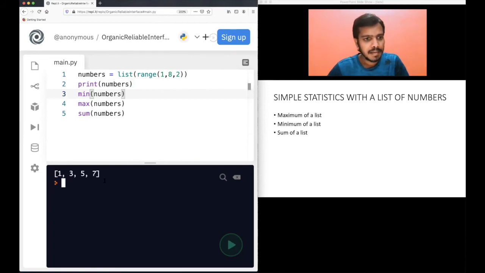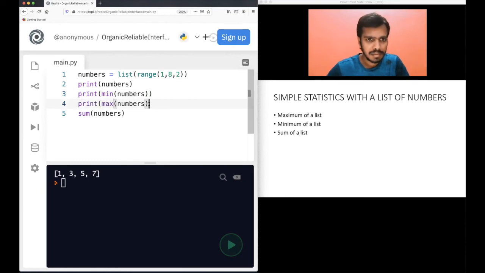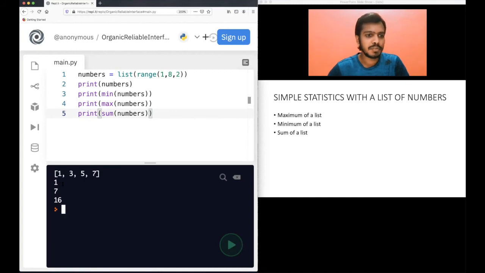Okay, you know the mistake here. I have not used the print statement, so it will not print this. That's my mistake. Let me close this one also and run it again. You can see that of course the first list is 1, 3, 5, 7, because numbers should ideally be from 1 to 7, but I have skipped numbers in between using this third parameter. That's why 1, 3, 5, 7.